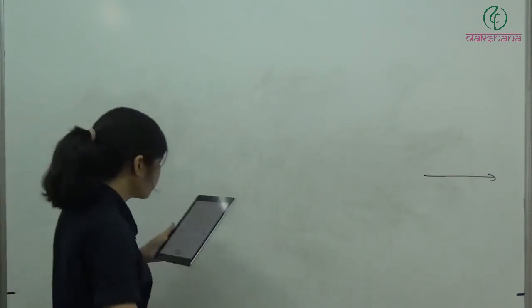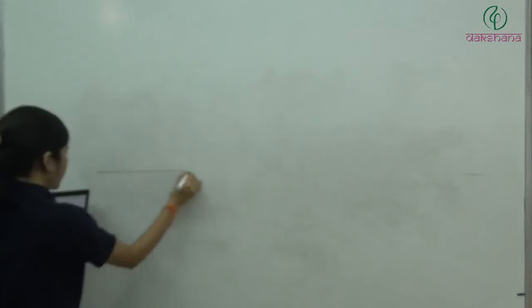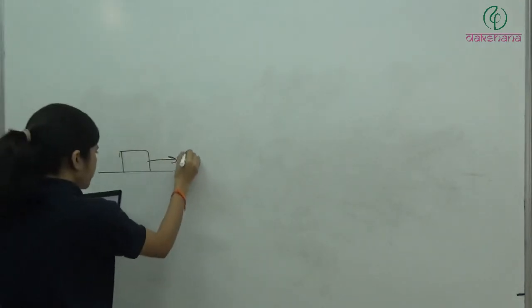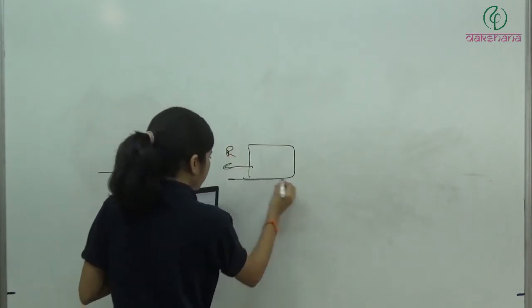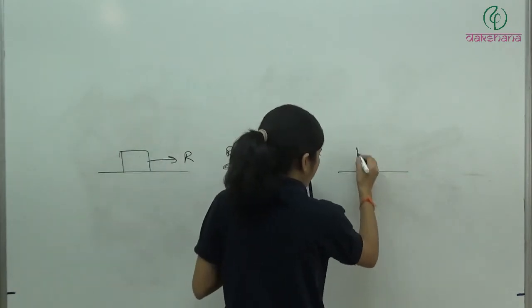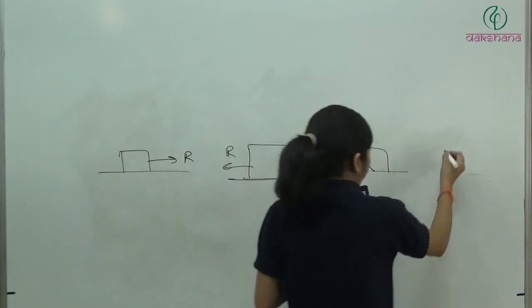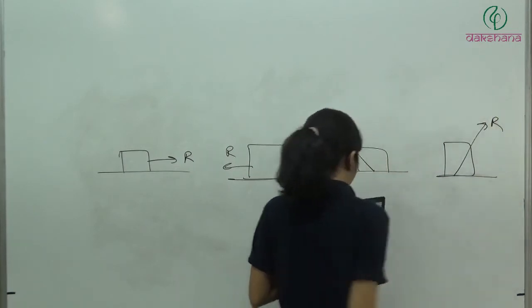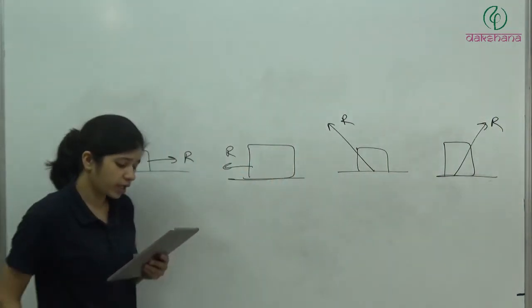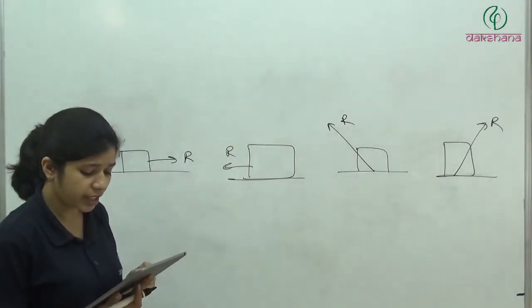So now what do we have? The block is lying on the floor of the train. So I will draw the 4 diagrams. This is the reaction in the first option, this is in the second option, in the third option we have it like this, and in the fourth option we have it like this. Okay? So what they are saying is that at time t it decelerates.